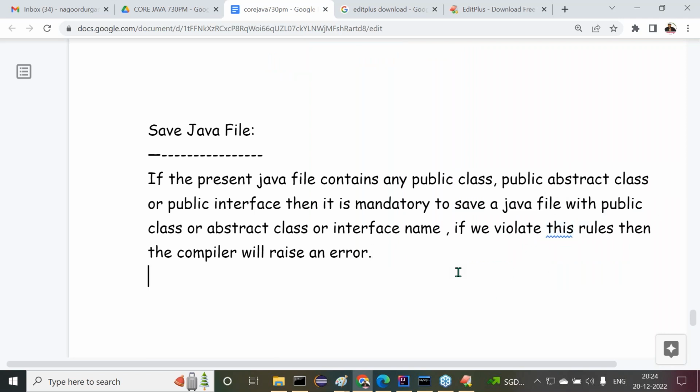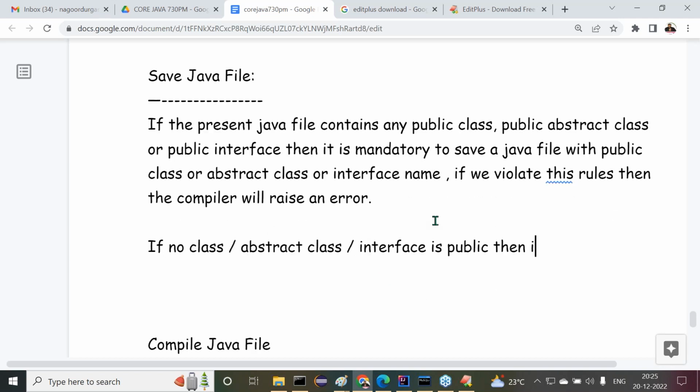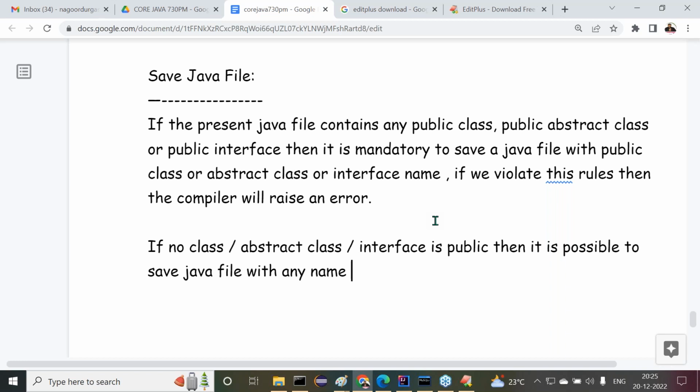Right, no problem. Next one is what? After that, another rule: if no class or abstract class or interface is public, if no element is public, then it is possible to save the Java file with any name, like abc.java or xyz.java. With any name we can save the Java file.